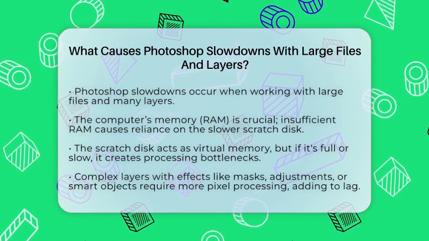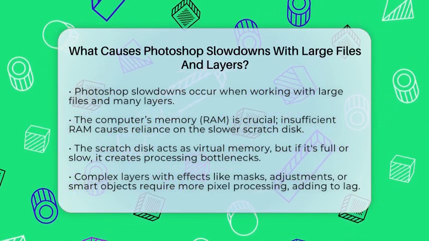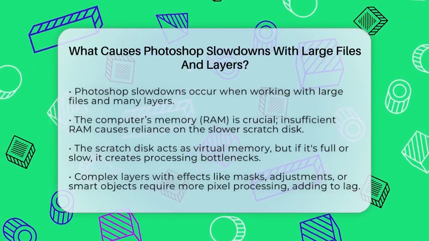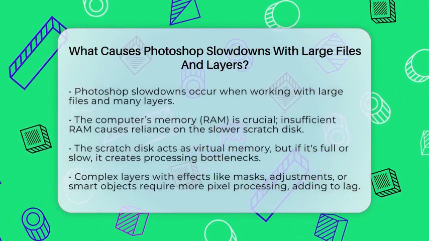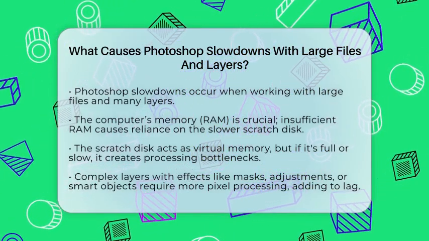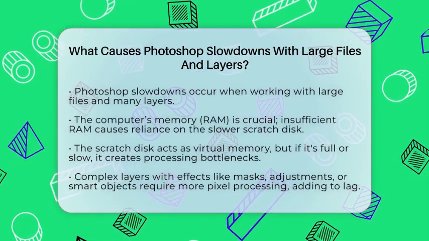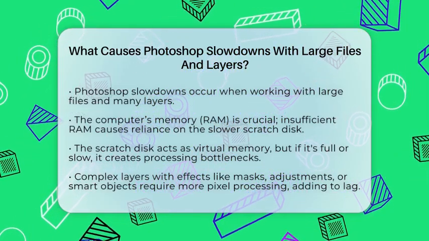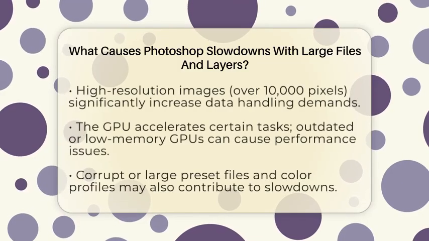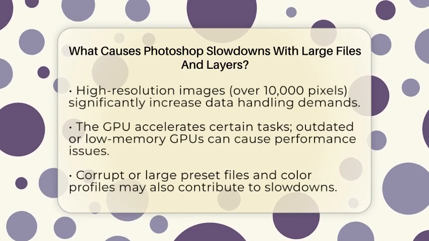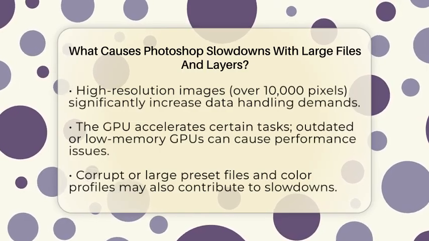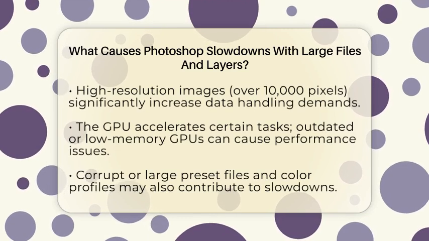Photoshop relies heavily on your system's memory, which is called random access memory. When you open a large file with lots of layers, especially if they have effects like masks, blending modes, or smart objects, it demands more memory to keep everything in quick access. If your computer doesn't have enough RAM, Photoshop starts to slow down because it has to use the scratch disk instead. The scratch disk is a part of your hard drive or solid-state drive that acts like virtual memory. But if that space is nearly full or slow, it creates a bottleneck, making your work sluggish.